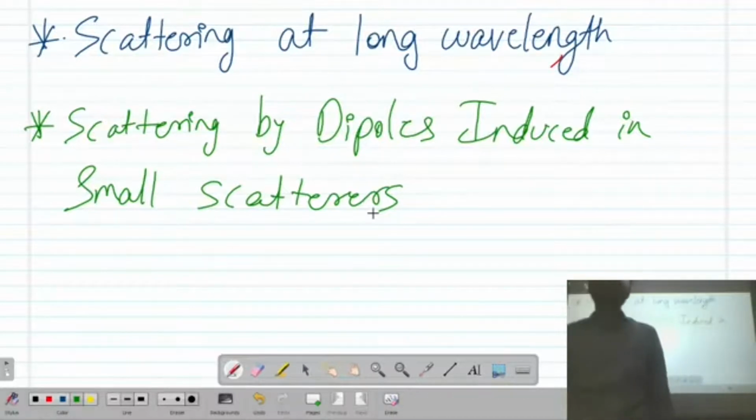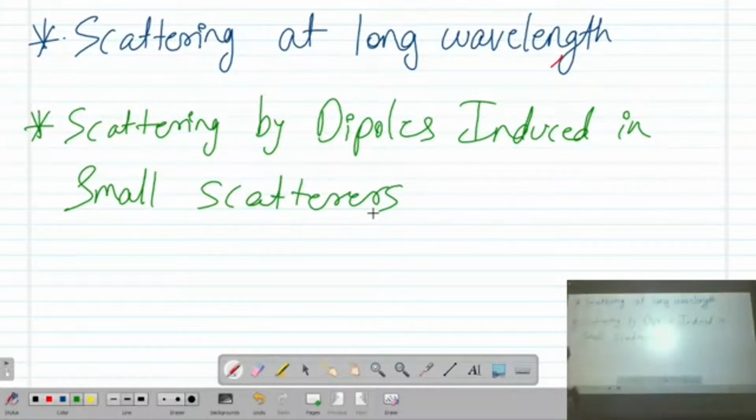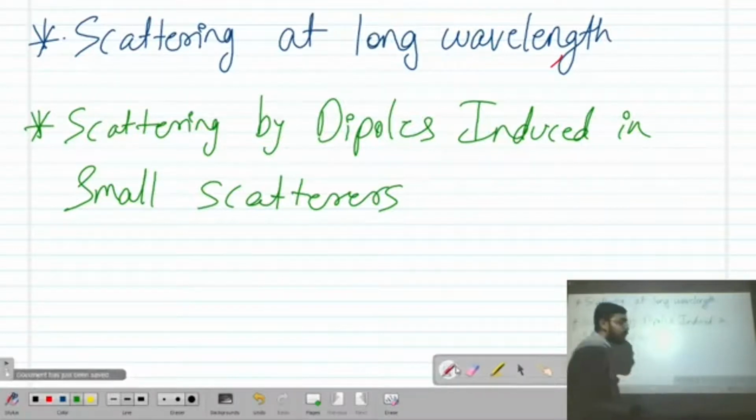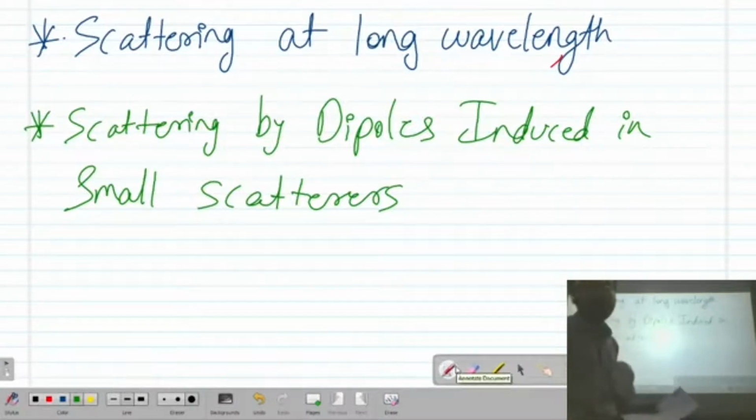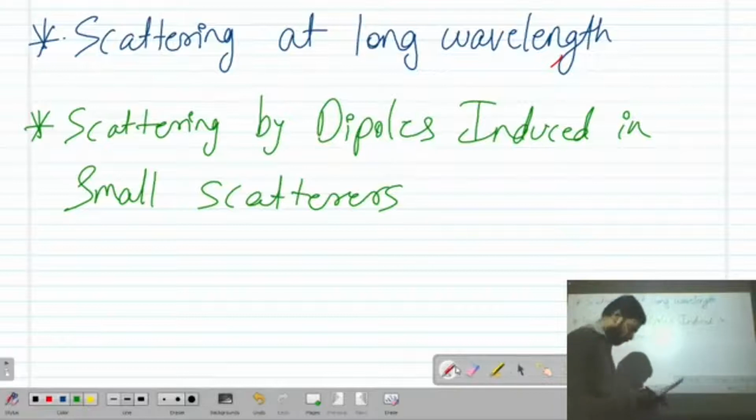Now, before going to the derivation of this theory, let us write down some of the assumptions we have to make, the relation between the incident wave and the scattered wave with respect to electric and magnetic field dipoles.